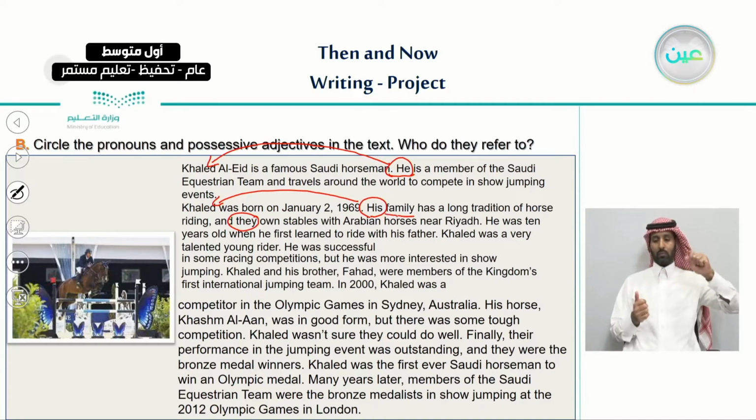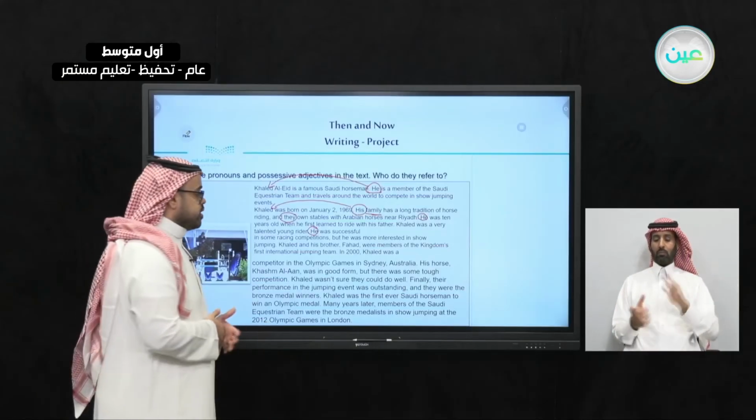They refer to the family. Now let us continue. He was successful in some racing competition, but he was more interested. So here we have "he". So here also we have "he". So what do you think "he" refers to in these cases? Excellent. They refer to the same person. Also they refer to Khalid.